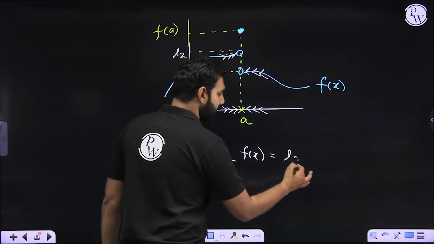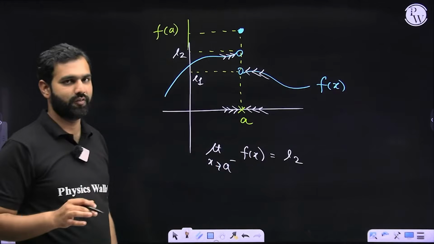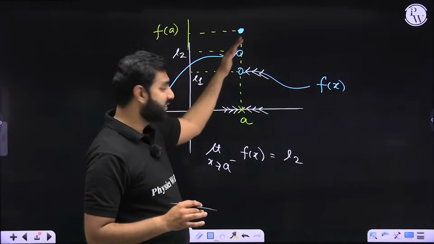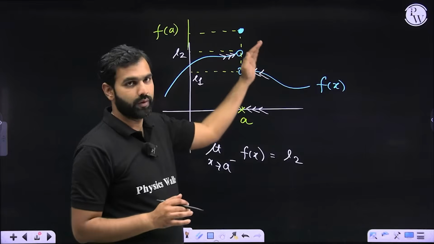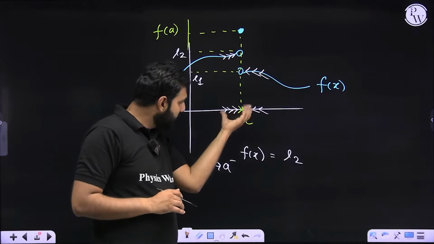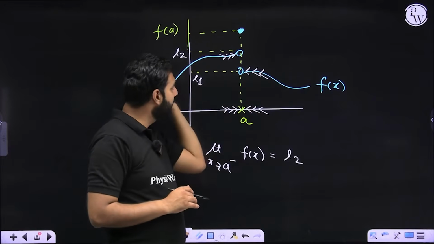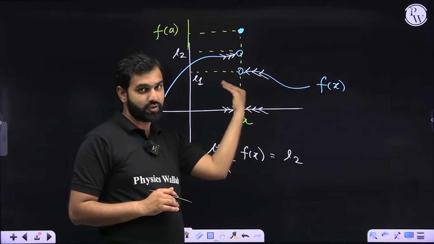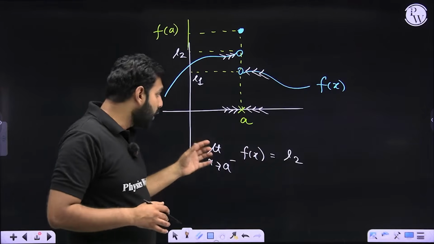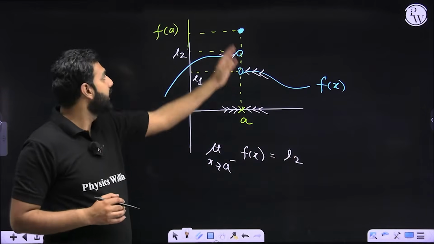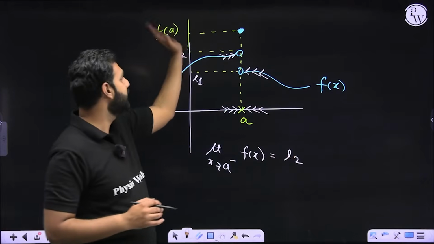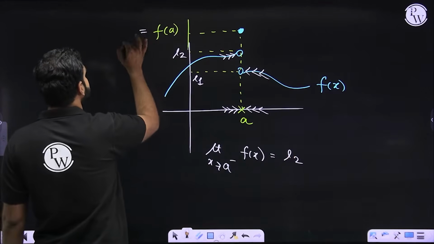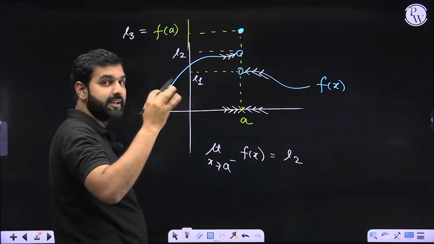So I hope you're realizing it does not mean that this is the value of the function. It means where is it going? Where is it leading to? As soon as I start getting closer to A, where does the function lead me to? Where does the function go? Although it may not be L2 at A. At A, it could be something else. At A, it is f of A, which let's say I'm denoting by L3, which is completely different from L1 and L2.